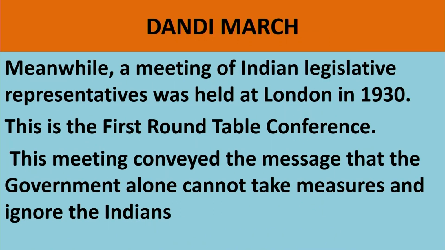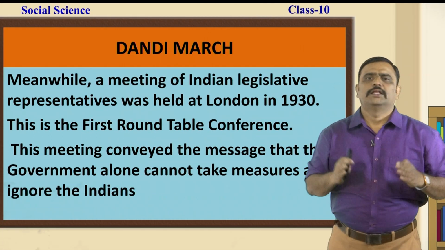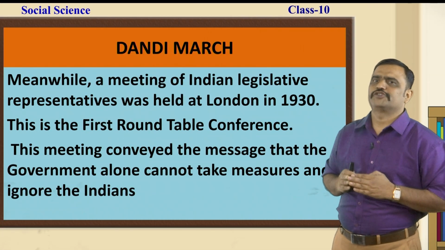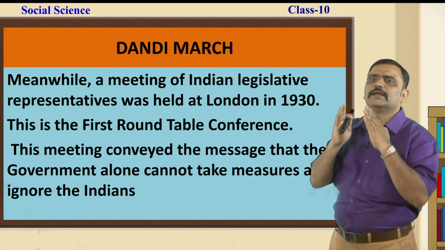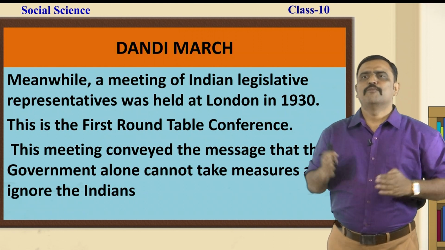Meanwhile, a meeting of Indian legislative representatives was held in London in 1930. This is the First Round Table Conference. This meeting conveyed the message that the government alone cannot take measures and ignore the Indians anymore.